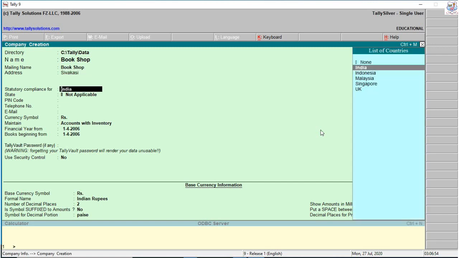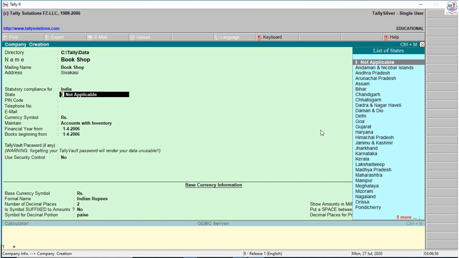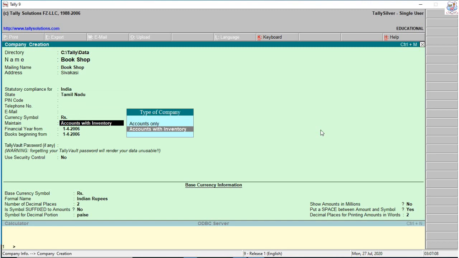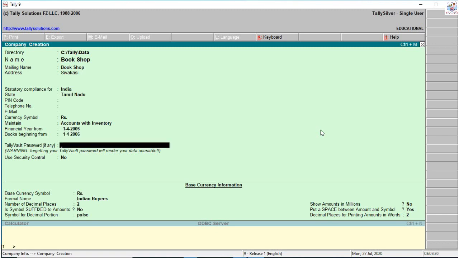So country name India, state Tamil Nadu, pin code. If necessary, enter the details, or otherwise just press enter. In this option, financial year from, books beginning from. So it is the accounting year, financial year. If needed, you enter the